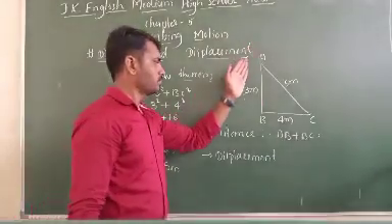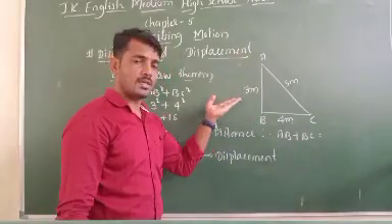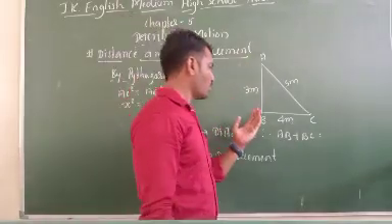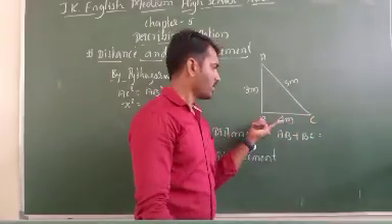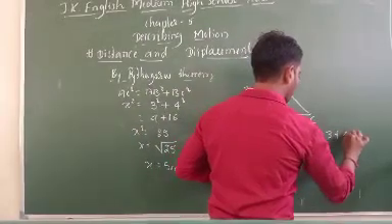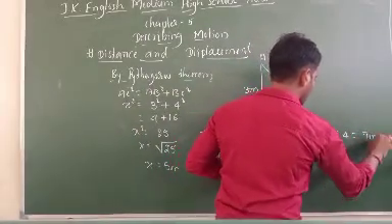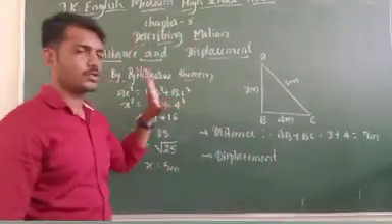First he will come to B, a distance of 3 meter. Afterwards he will go from B to C, a distance of 4 meter. So 3 plus 4, the total distance is 7 meter. This is the actual path.